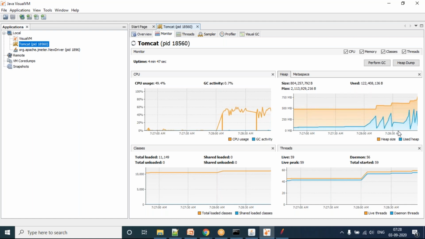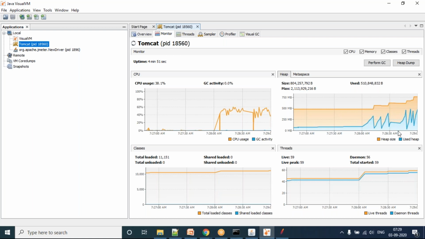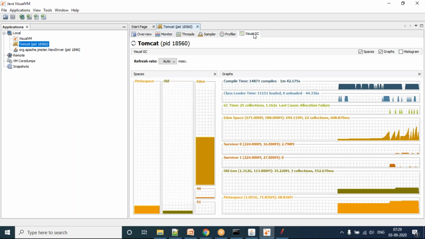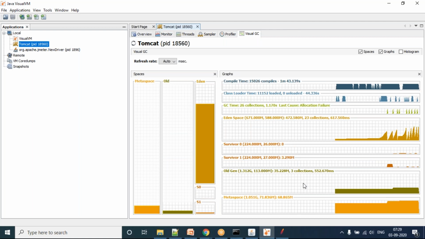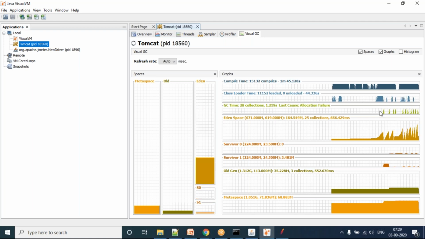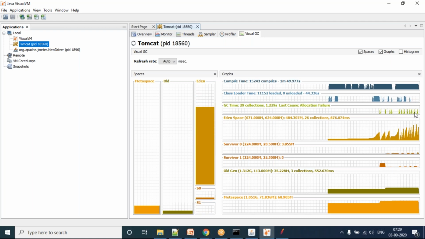Your heap memory is accumulated and garbage collection is reducing your memory. You can go to the Visual GC. You can see the Old generation is filling and then resetting. Eden generation is filling and then resetting. While the Eden generation is resetting, you can see the garbage collection column keeps on hitting. You can see all the garbage collections which are coming.